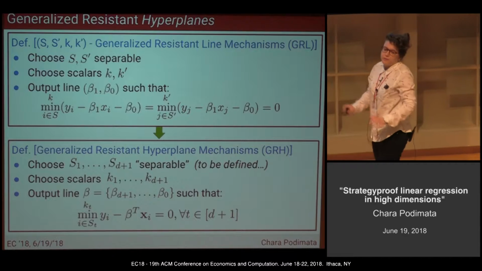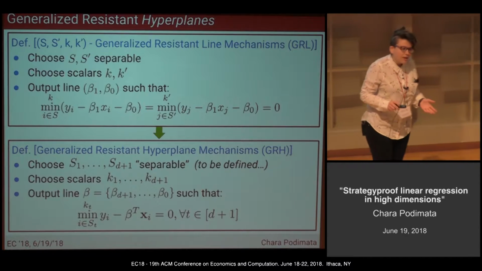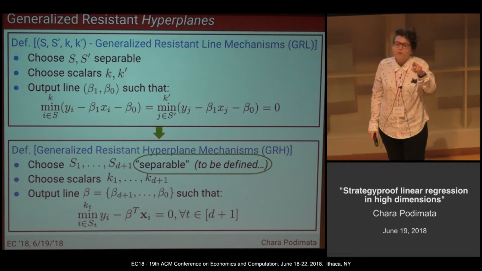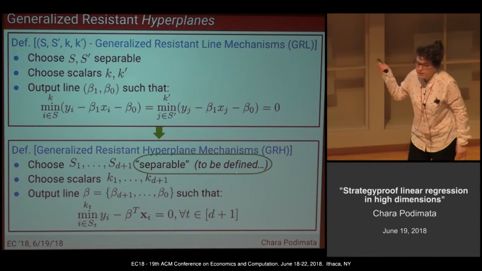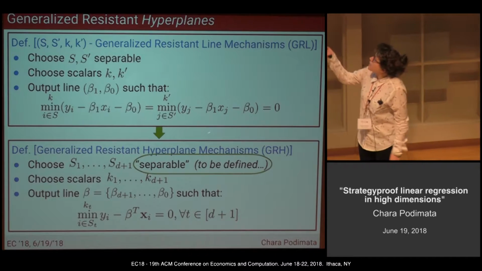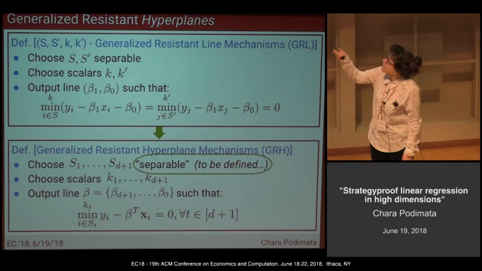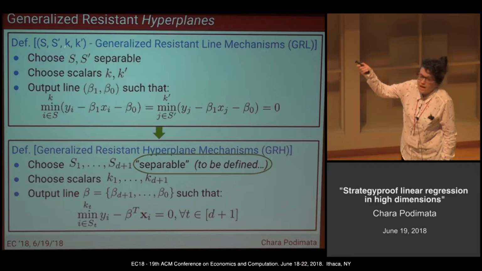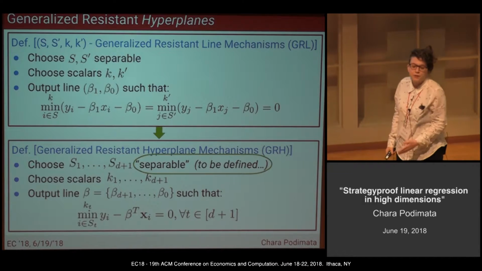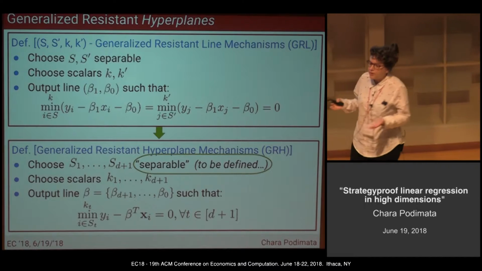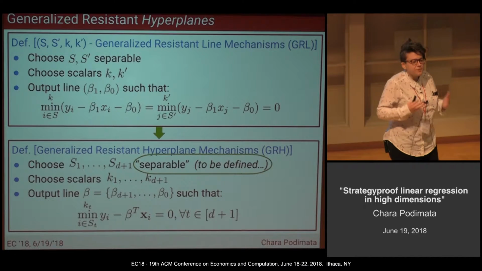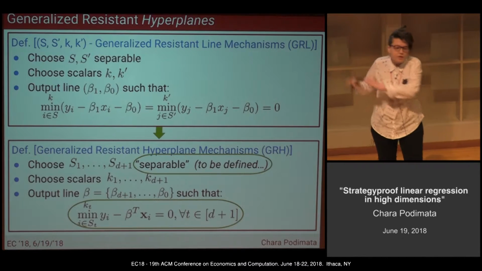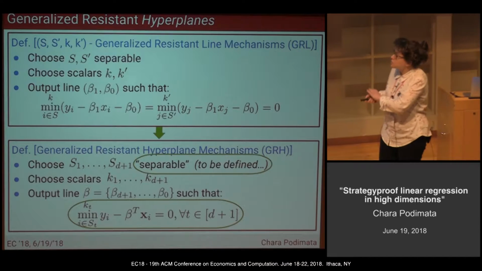Are we done? The answer is no. And it's actually pretty tricky, because this is what I hid under the rug before. I hid under the rug the separability part. Observe that in this equation here, we knew exactly that this equation has a unique solution always because the two sets that I've chosen, S and S prime, are separable with respect to just a vertical line. In higher dimensions, however, this is not so straightforward. It's very tricky to define good separability conditions that can guarantee that this equation here has a unique solution.